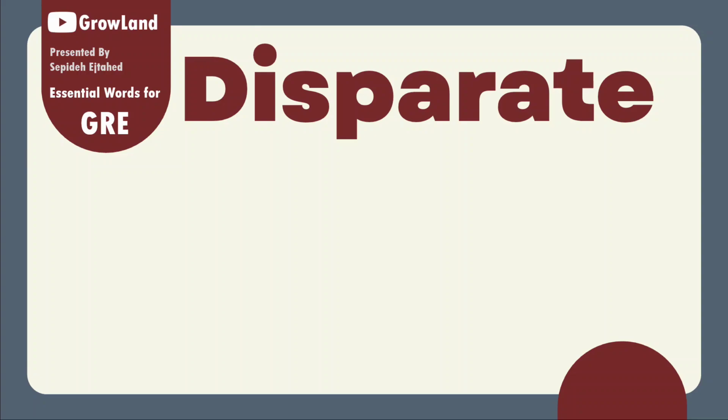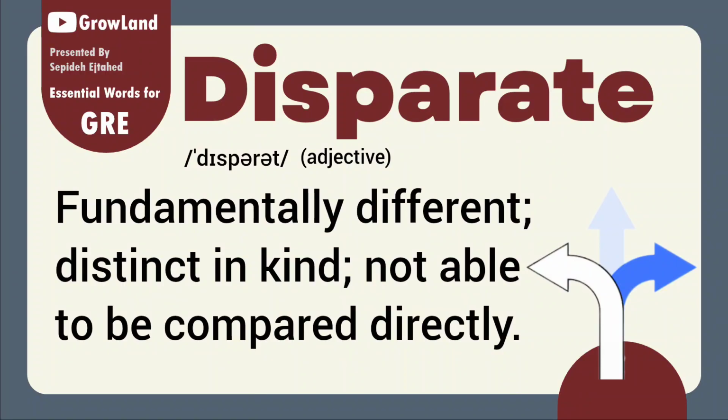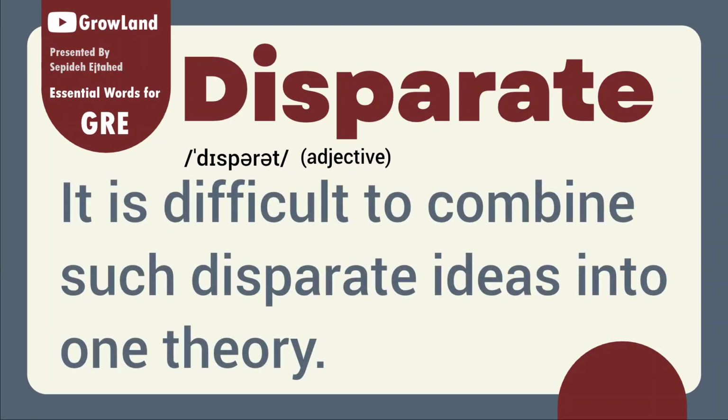Desperate. Repeat, desperate. It's an adjective. Desperate means fundamentally different, distinct in kind, not able to compare directly. For example, it is difficult to combine such desperate ideas into one theory.